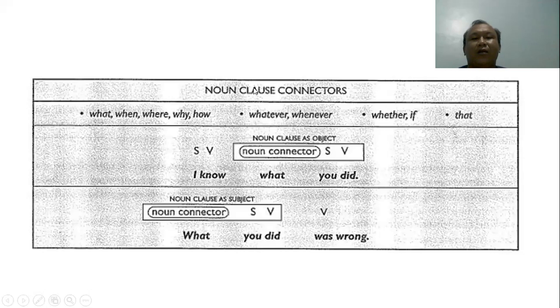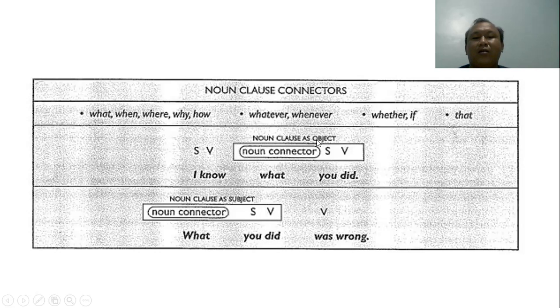Next, noun clause connectors. The noun clause connectors are what, when, where, why, how, whatever, whenever, whether, if, and that. This is the formula: subject, verb, noun clause connector, subject, verb. For example, I know what you did: I is the subject, know is the verb, what is the noun clause connector, you is the subject, did is the verb.